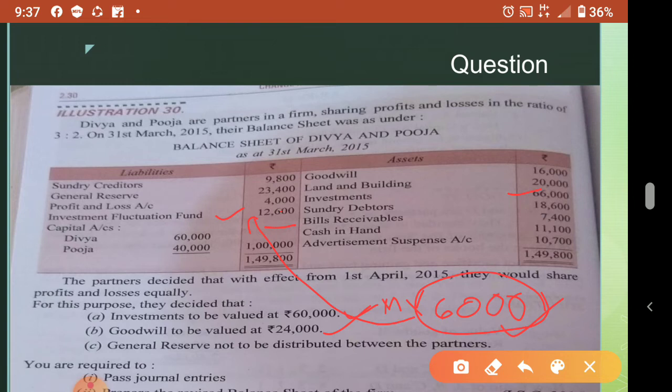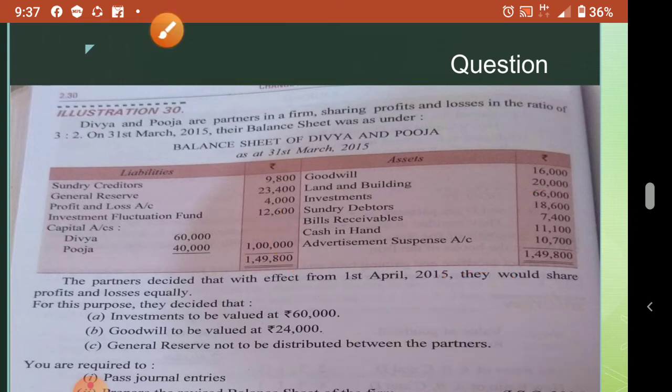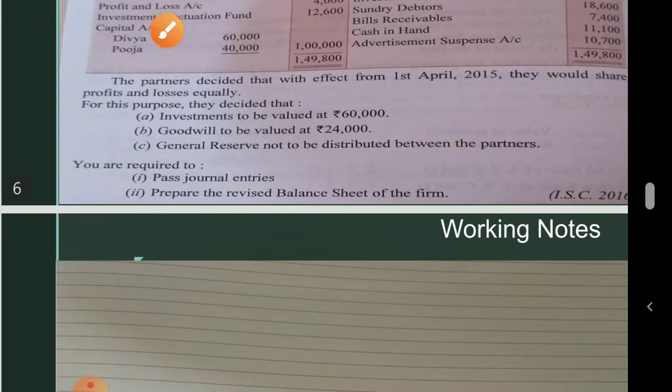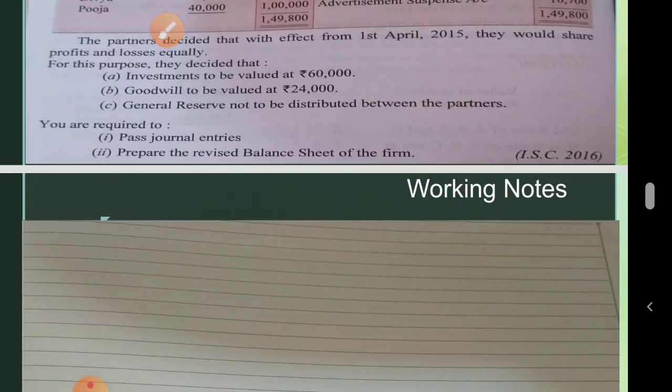In sacrifice or gain only. General reserve, not wanting to distribute, means that also in sacrifice or gain only. And other remaining things we can do in the old ratio, because they are not saying anything about them. Okay, so when they specifically give the information, you have to do accordingly.